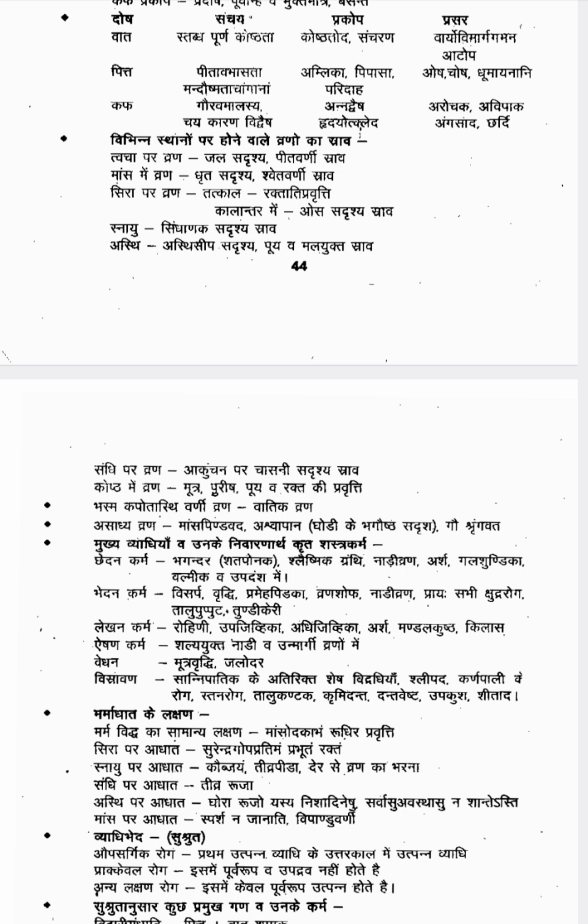Then Koshtha. Okay, in Koshtha if you are getting Vrana, then Mutra Purisha Puya Rakta Ki Pravritti. So the discharge will be Mutra, Purisha, Puya, Rakta, all the things mixed together, that type of discharge you will get. Okay, so Jala Sadrishya Srava in Tvak, Ghrita Sadrishya Srava in Mamsa, Singhanaka Sadrishya in Snayu. Then if you are getting discharge during movement, that is Sandhi. Okay, in Sandhi Pradesha you have got Vrana.